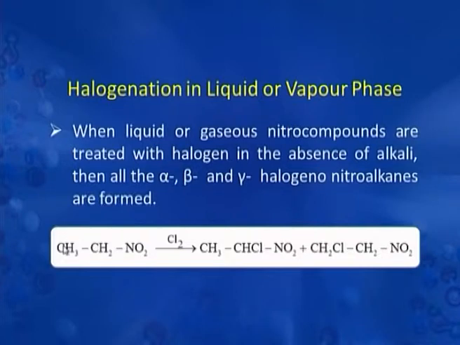When chlorination takes place in vapor phase, then all the hydrogens at this position, this is the replacement of alpha hydrogen and this is a replacement of beta hydrogen. So, we get 1-chloronitroethane as well as 2-chloronitroethane formed by vapor phase halogenation of nitroethane.